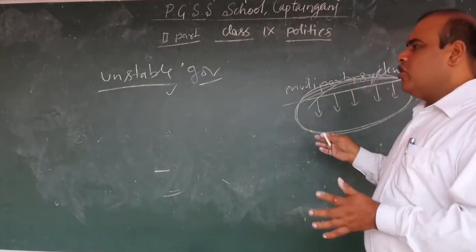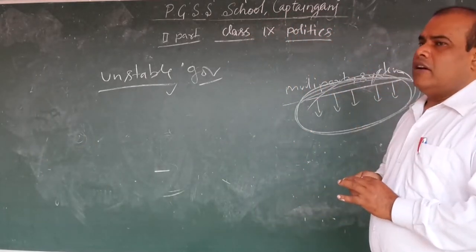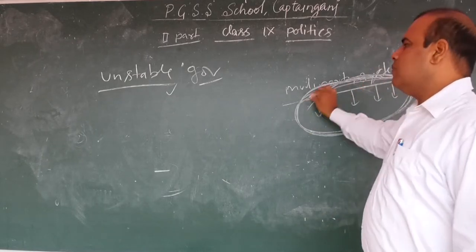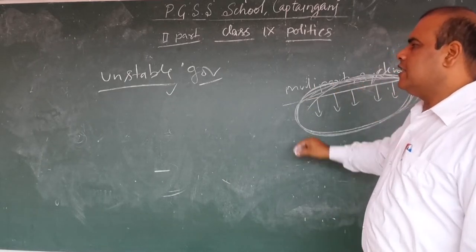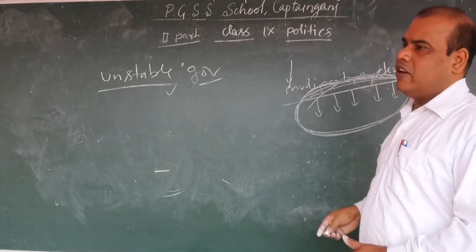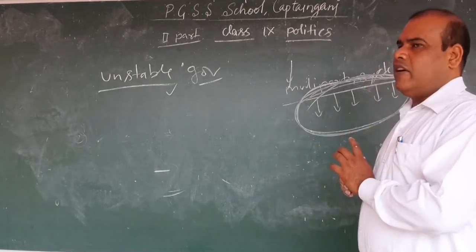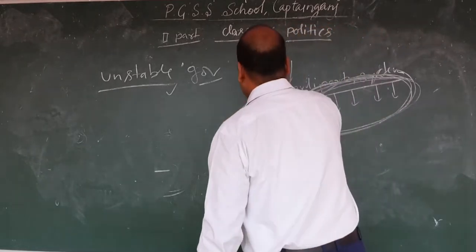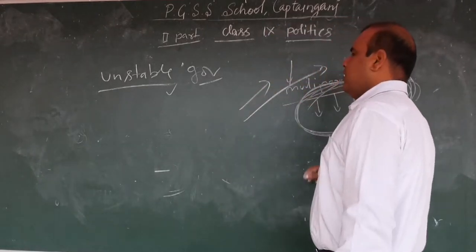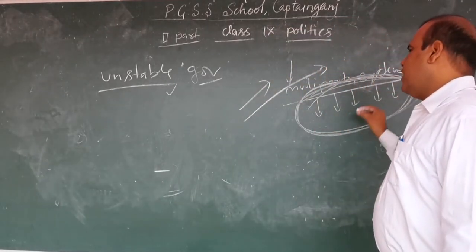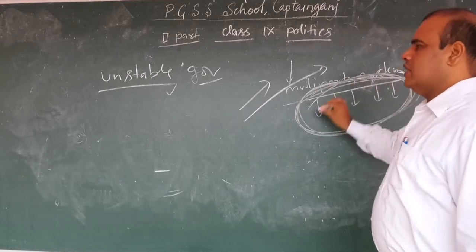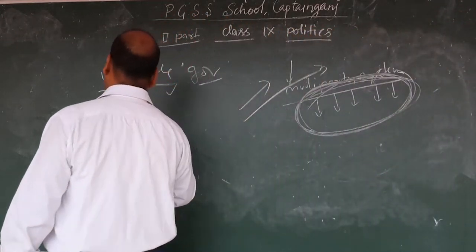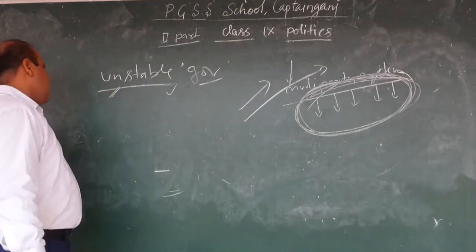Whenever there are contrary thoughts among them, one coalition member withdraws its support, and in that condition the government falls. Within the five years, within the fixed period, they are unable to complete their fixed period of time. Within that time, the government falls by the withdrawal of support of a member of the coalition. In this condition, we can say that the democratic form of government is an unstable government.